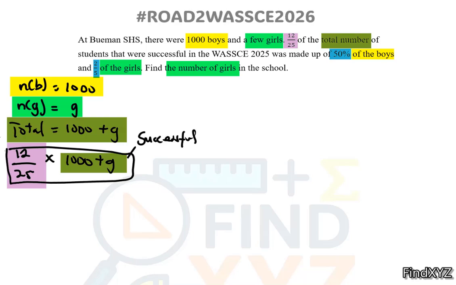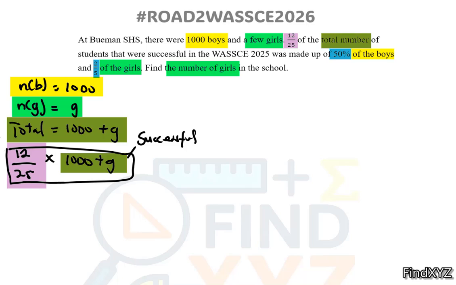They are successful. But what is the component of this successful candidate? We were told that they are made up of two components, the boys and then the girls. But what is the component of the boys? The component of the boys in this successful number of students is 50% of the boys, and 2 out of 5 of the girls is also part of this candidate.